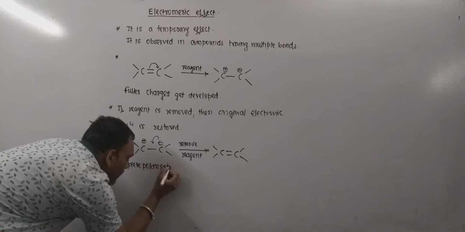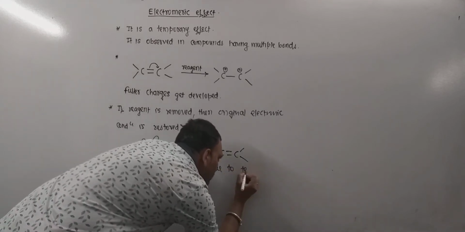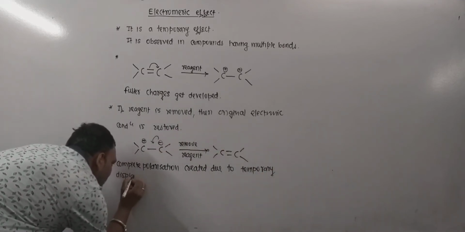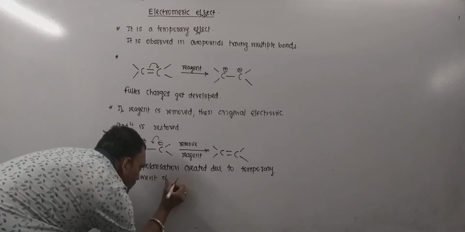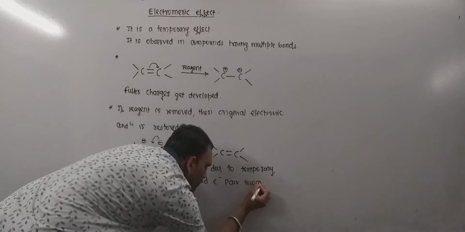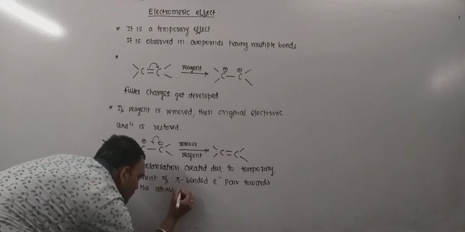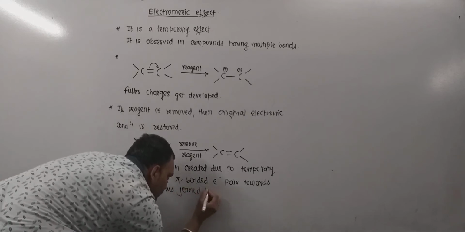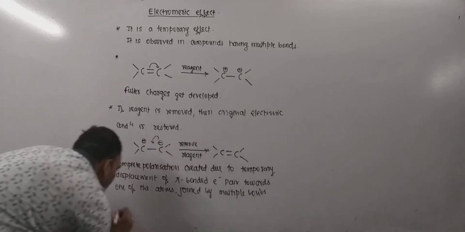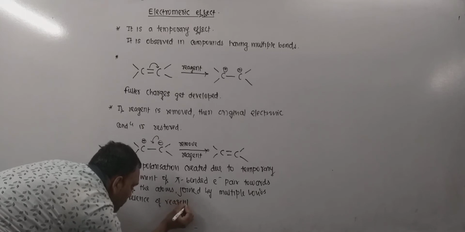So the electromeric effect is a complete polarization created due to temporary displacement of the pi bonded electron pair towards one of the atoms joined by multiple bonds in the presence of a reagent. This is most important.